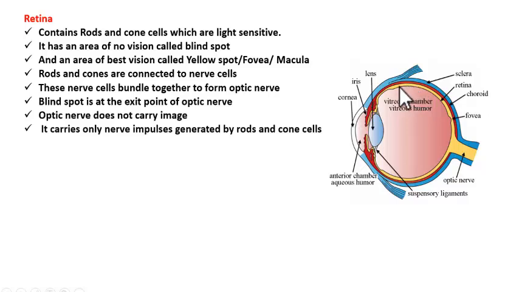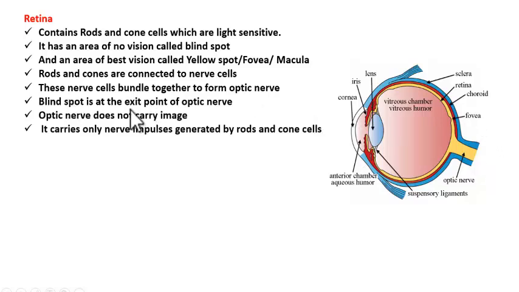But know that rods and cones are present here, and these rods and cones are connected to nerve cells. So all the nerve cells of rods and cones join and form a bundle called optic nerve. So the nerve fibers of all the nerve cells that are connected to rods and cones make up a bundle called optic nerve. Okay, and this optic nerve goes to the brain, carries this image information to the brain.